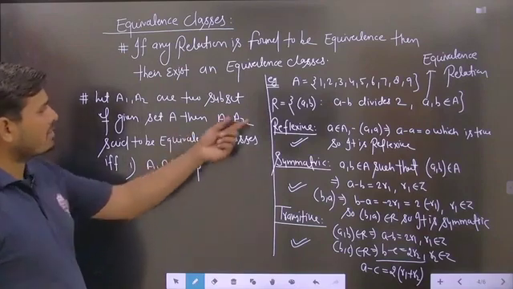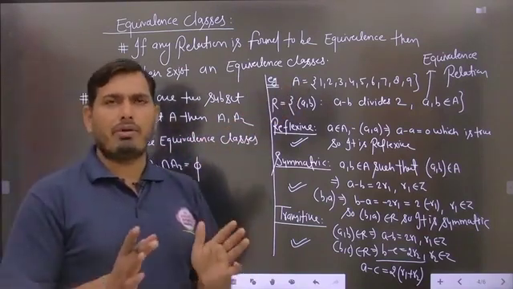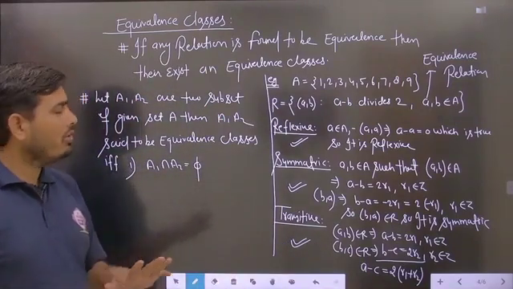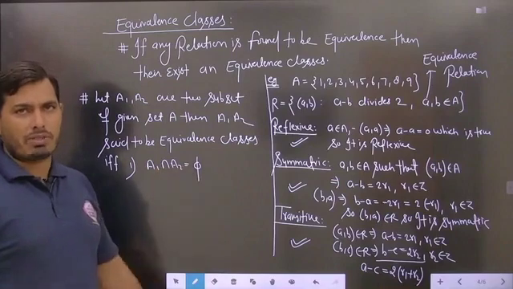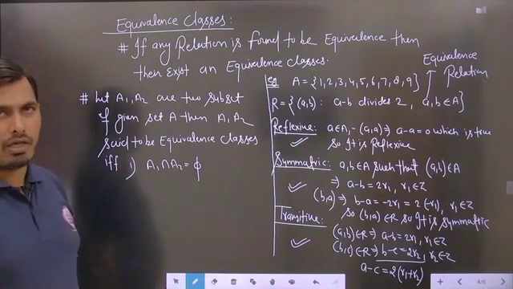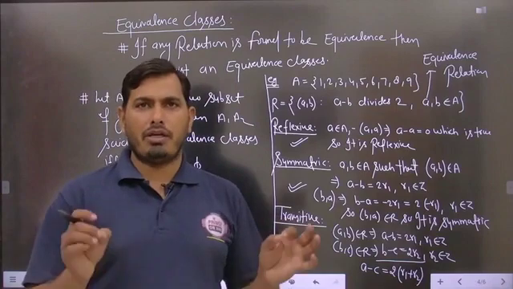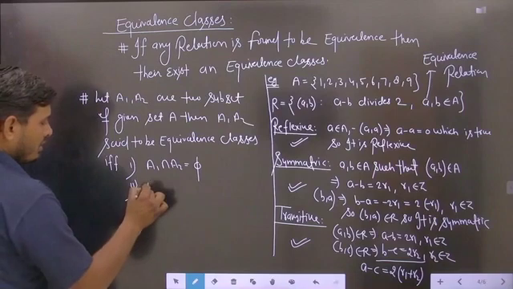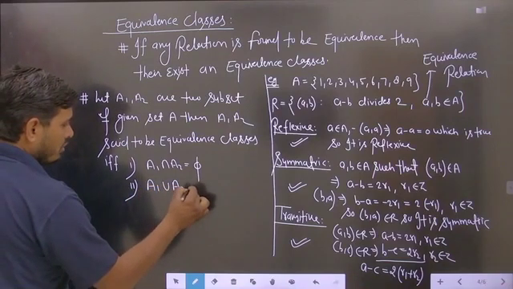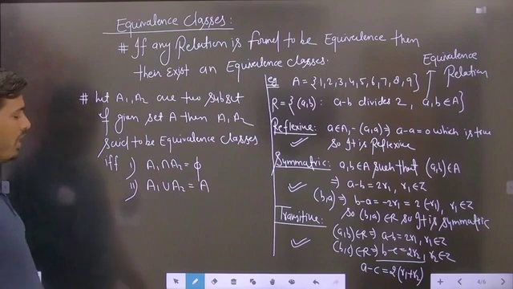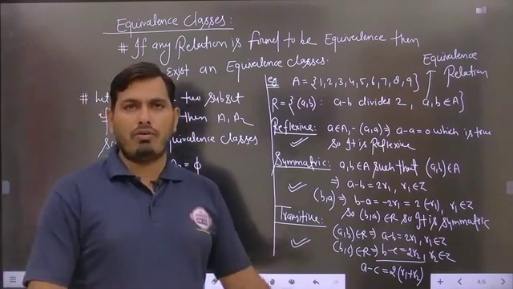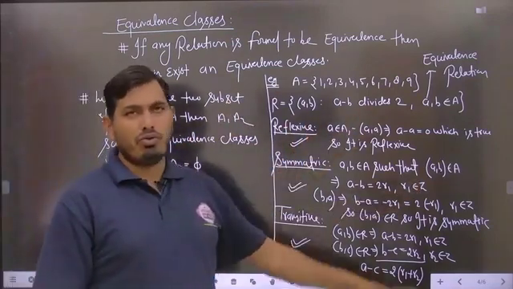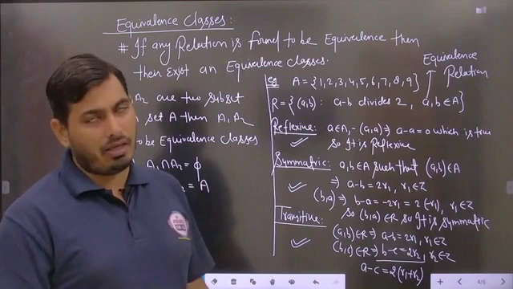Means this particular set A will be divided into some different subsets like A1, A2, A3. You can take many more, here we are taking only 2. Then the very first condition between these subsets is that their intersection will be equal to phi, and we can say that they are mutually disjoint subsets. Then the second condition: A1 union A2 is again found to be A. So basically here A1 and A2 union is calculated, and it is found to be set A. Is it clear?